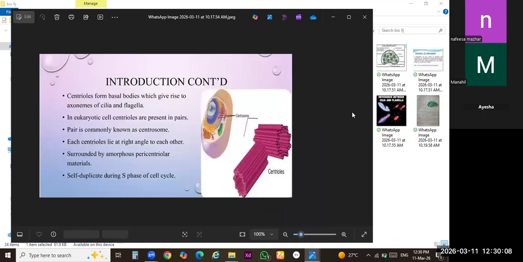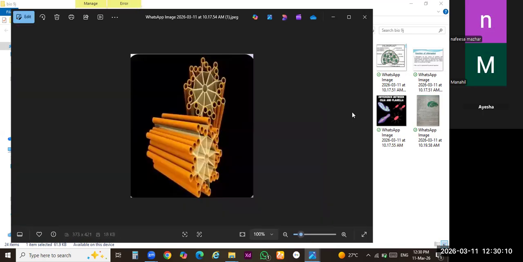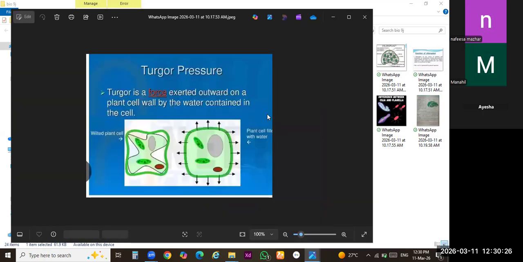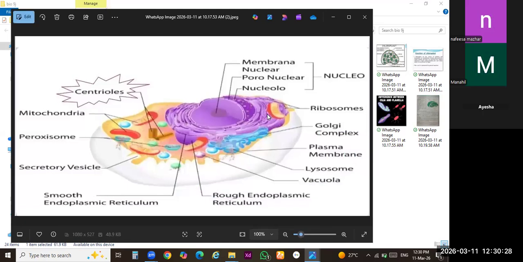Okay. You can follow this slide, class. A centriole is a cylindrical, elongated, hollow structure, just like a star-shaped structure, which is present inside the cell. You can see this structure in this diagram. These are centrioles, and you can also see them in this picture.